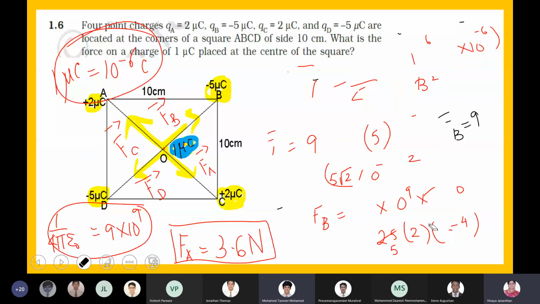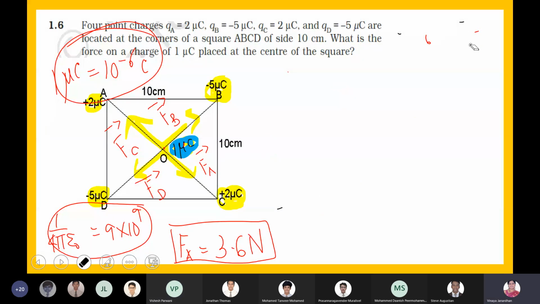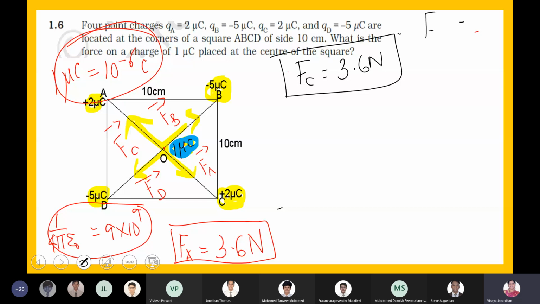Are you calculating FC? What is the value of FC? Ma'am, 3.6 Newton. So FC is 3.6 Newton. FB was 9 Newton, I think so. Yes, ma'am. FD is also 9 Newton.